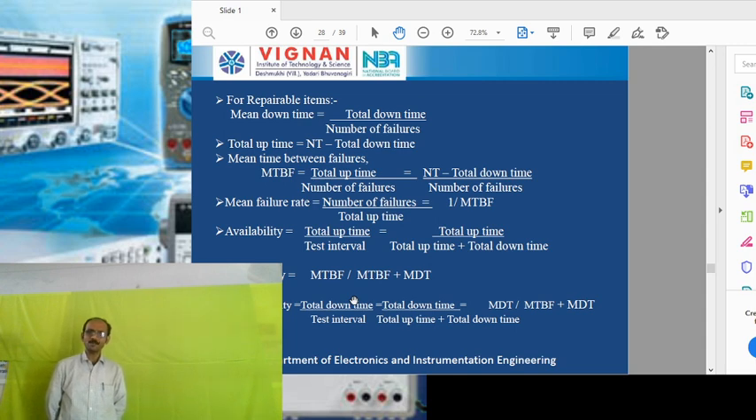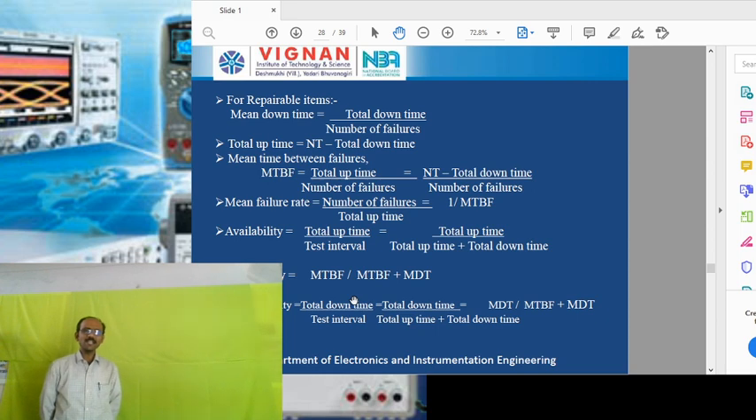Coming to repairable items, if any fault occurs, we rectify that fault and we can make that item usable for the remaining days also. Those items are called repairable items. The examples for the repairable items are transducers, recorders, speakers. These are some of the items which come under the category of repairable items. Under repairable items, we can define the reliability by using these definitions.